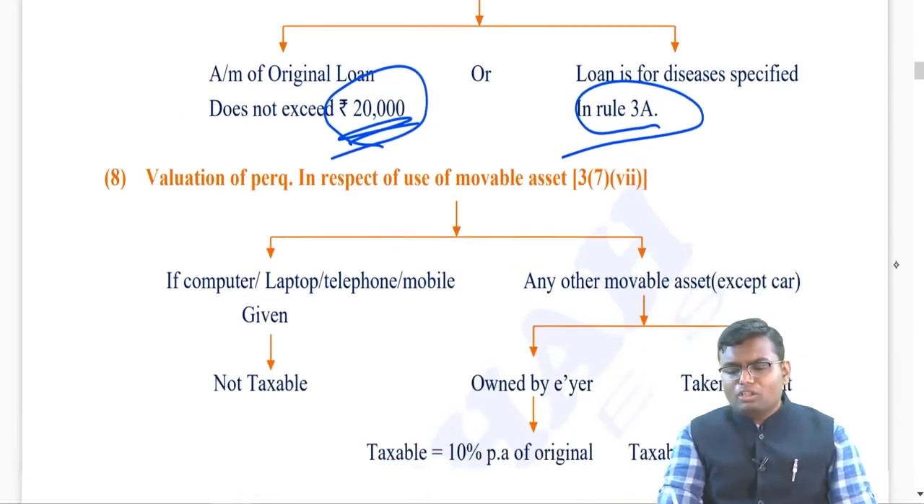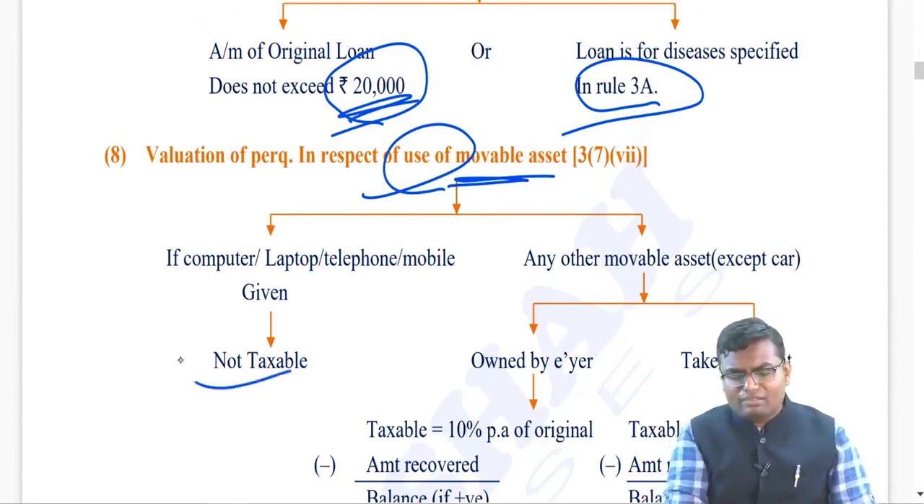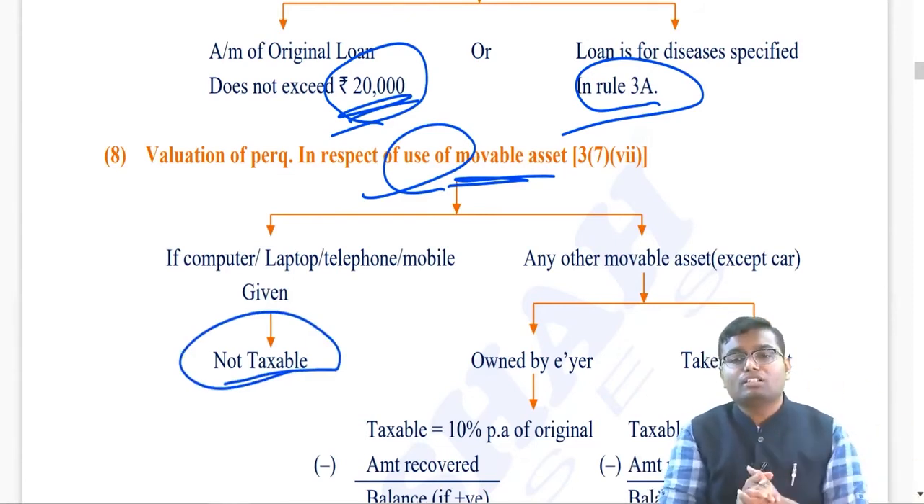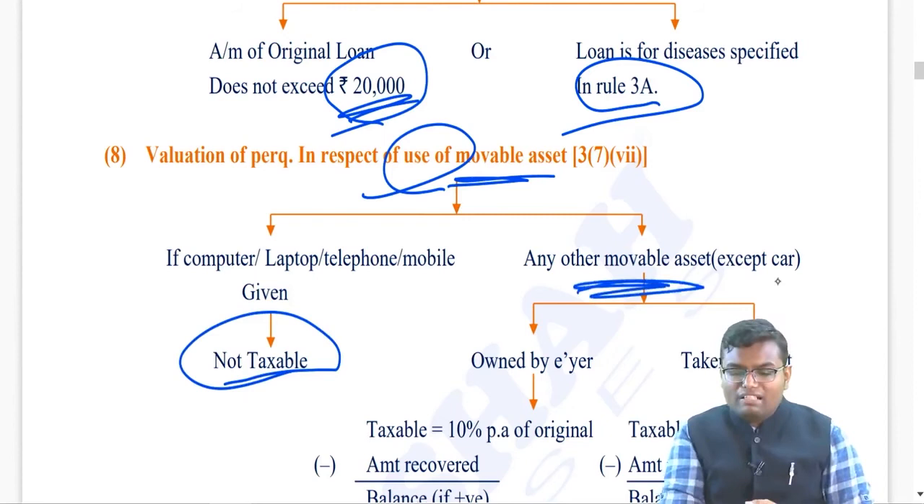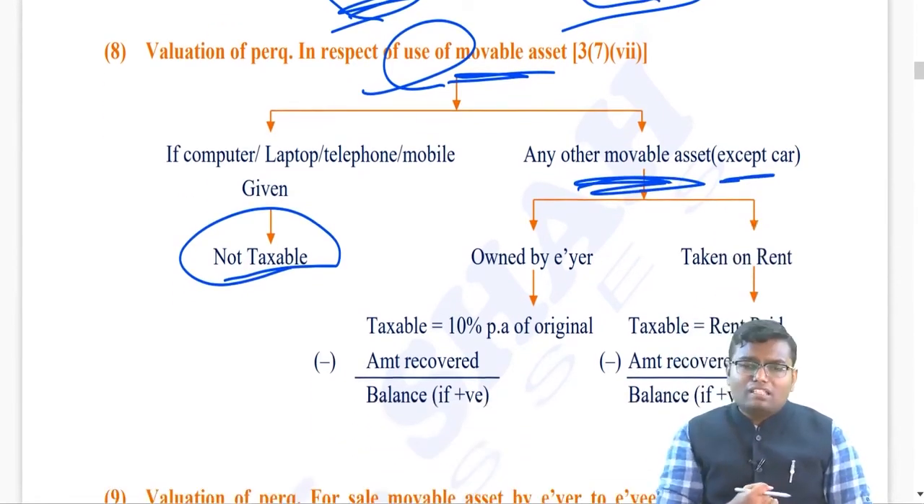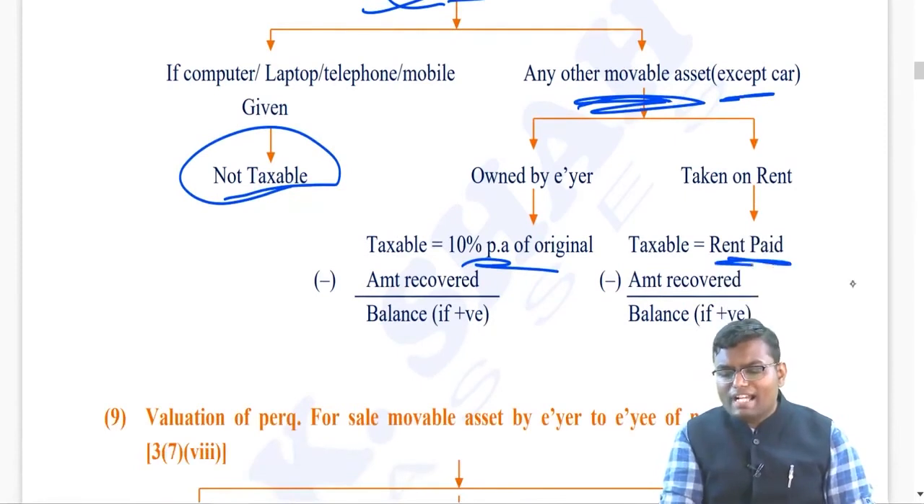Next perquisite: your employer has given you some movable asset for your use. Then you see which kind of asset you are given. It is a computer, laptop, telephone, mobile phone, or even the bill is reimbursed. It will never be taxable because the ultimate benefit is with the employer. Any other movable asset except motor car, then you see the same rule, owned by employer or not owned by employer. Owned by employer, 10% per annum of original cost is taxable. Not owned by employer, rent paid by employer will be taxable. Deduct recovery, balance positive will be taxable.